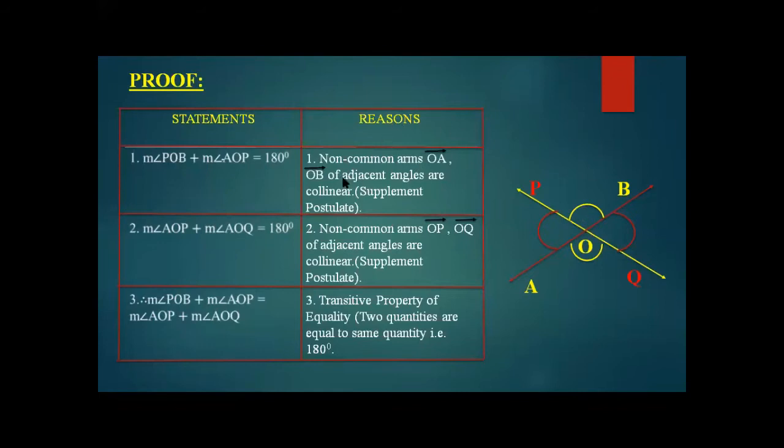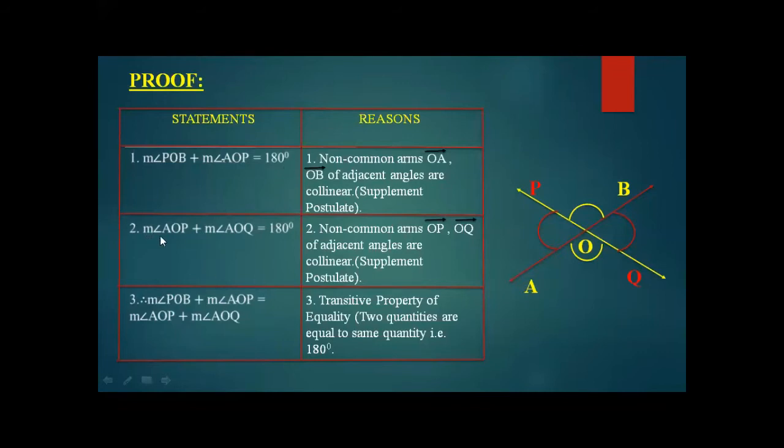What is the reason over here? The non-common arms AO and OB of adjacent angles are collinear. So AOP and POB lie on the same line. Through the supplement postulate which we have discussed before, they are supplementary angles, and you are already aware that supplementary angles equal 180 degrees. So the angles POB and AOP sum up to 180 degrees.